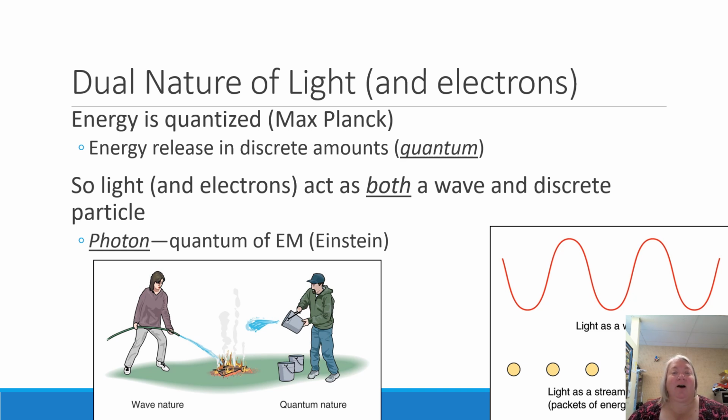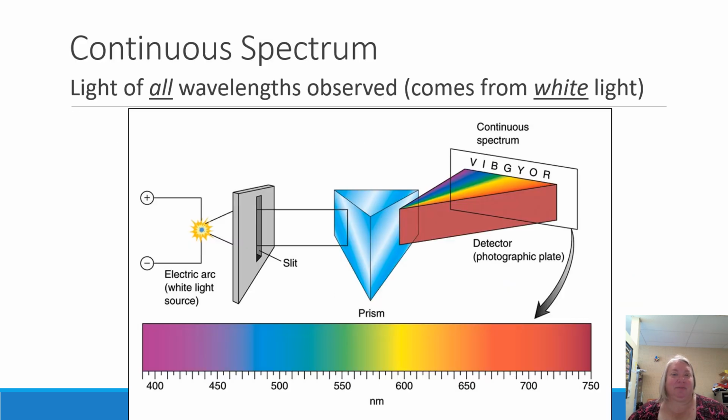On the bottom, we have a couple of pictures that are supposed to help us wrap our minds around this idea that light and electrons can be thought of as both a wave and as a particle. And we've had people get Nobel Prizes for proving it's a wave, and his son came back and got a Nobel Prize for proving that it's a particle. Yeah, it's all good. So remember that the same phenomena will happen with both light and with electrons. But it's a lot easier for us to start by looking at light.